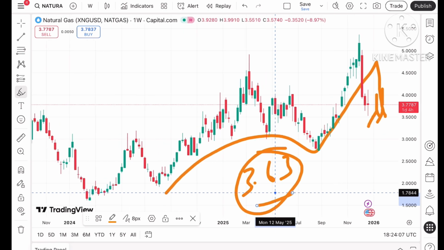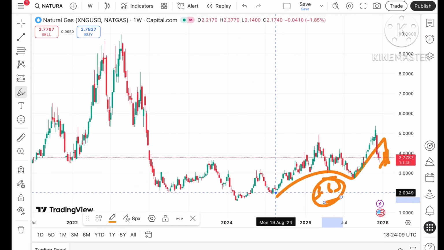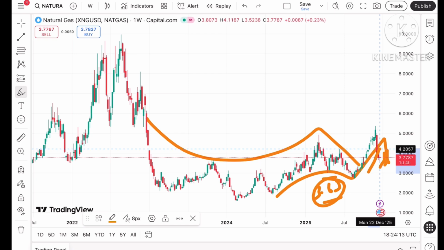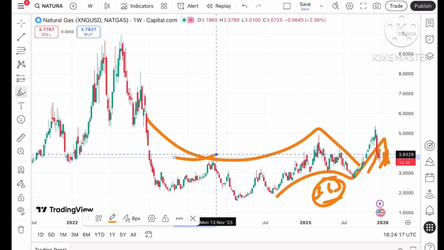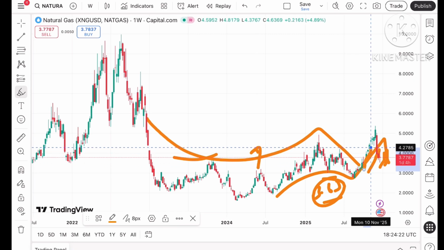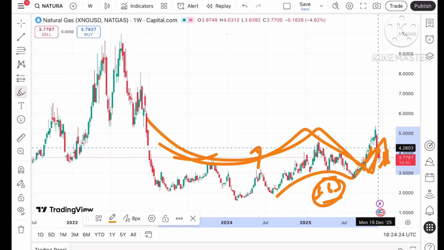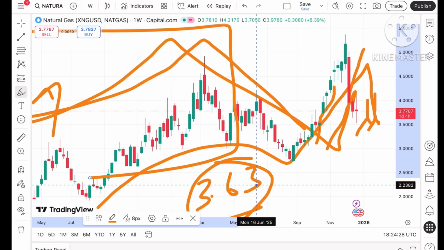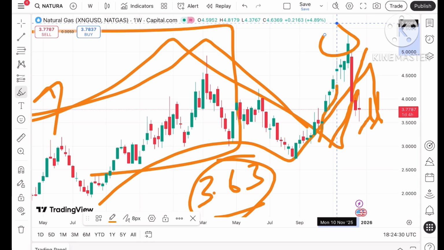Now if you look at this trend, what you can expect in this particular week: this pattern has formed. As I have clearly mentioned, as soon as the price keeps moving over a level of 3.6, it can start a further upside, and when it goes over 4.2, we can see a further upside, because this pattern was supporting an upside. I'm talking about this particular pattern. It made a high around 5.3 and then came down.